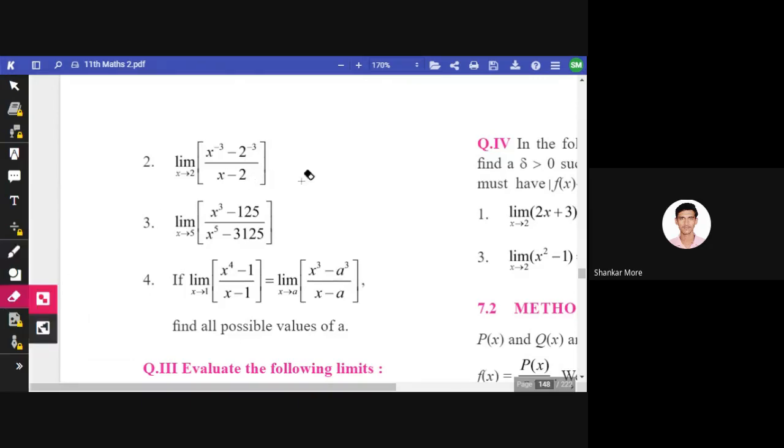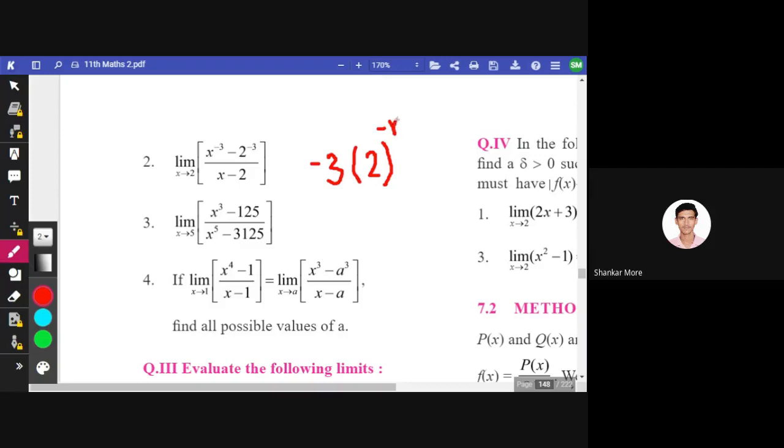What is the value of n here? The value of n is -3. What is the value of a here? 2, right? And the denominator is n minus 1. It has to be n, which is minus 3.